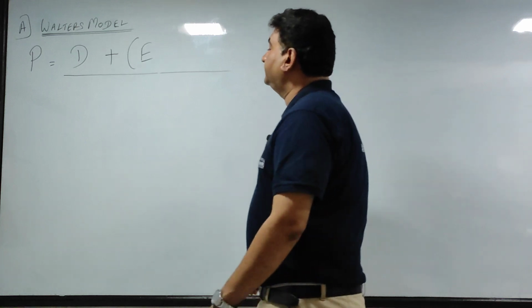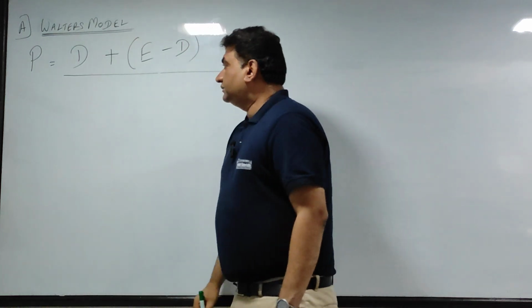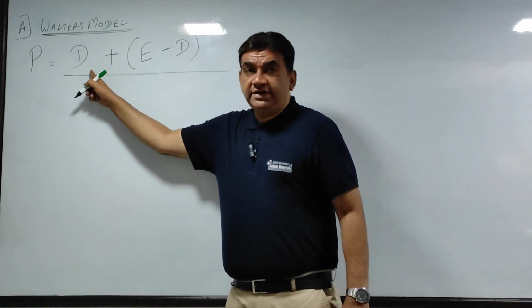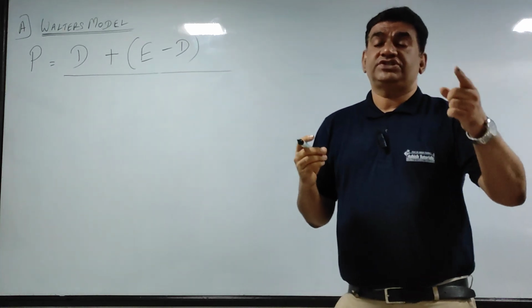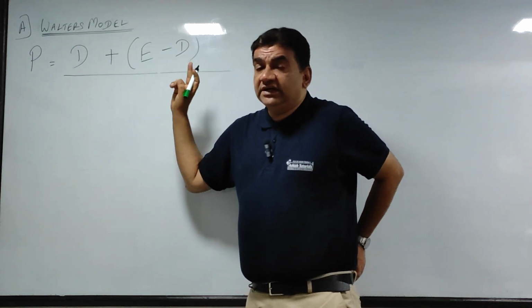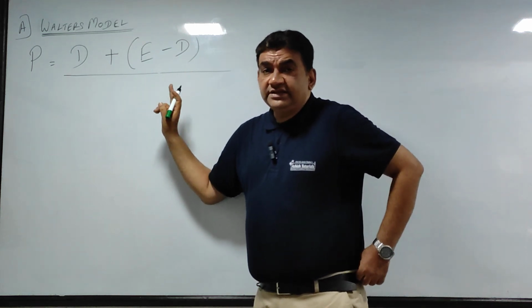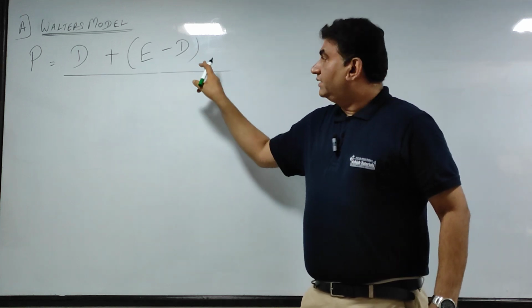From this, again deduct dividend. That means D is the dividend per share, the portion of profit which the company is distributing. E is what I have earned. D is what I have distributed.